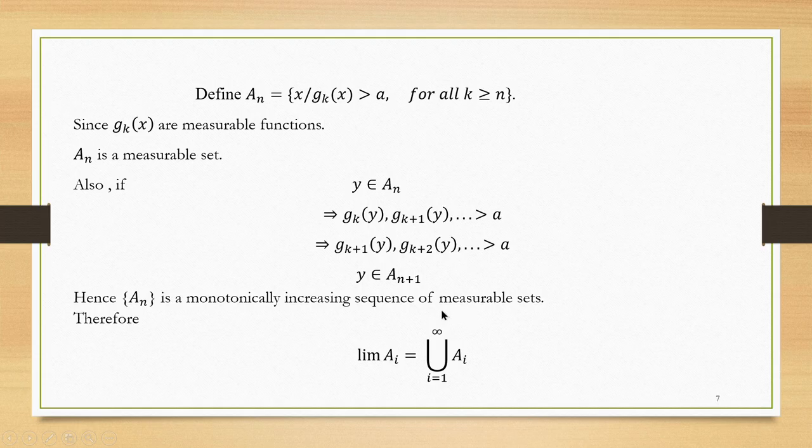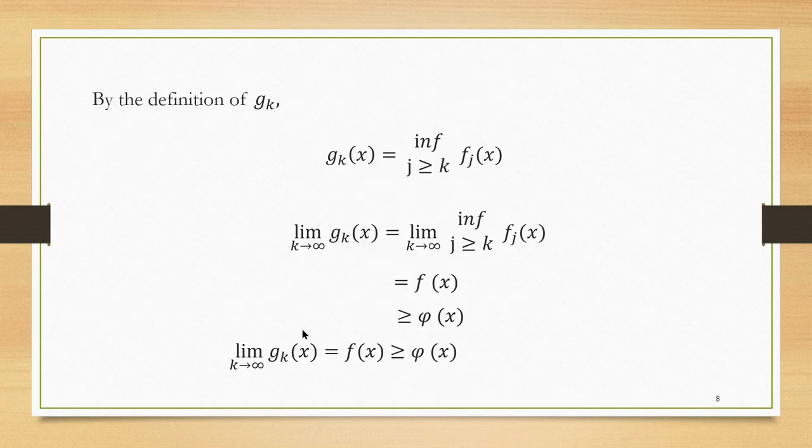We know the result: if you have an increasing sequence of measurable sets, then limit A_i must be equal to union A_i. Similarly, if you have a decreasing sequence, then limit A_i is equal to intersection A_i. So, here limit A_i is equal to union A_i because A_i is a monotonically increasing sequence. Now, by the definition of g_k, we are going to apply the limit on both sides.